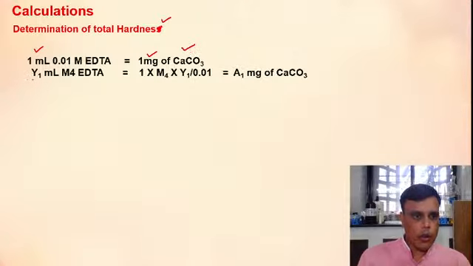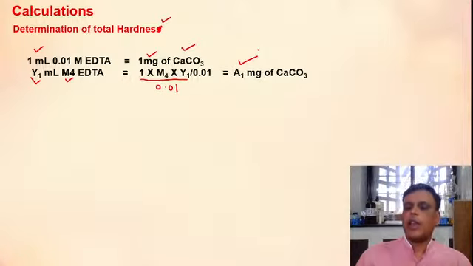Now here you have y1 ml. M4 molar, this molarity of EDTA we have calculated, so y1 ml of M4 molar EDTA will correspond to 1 into M4 into y1 divided by 0.01 molar milligram of calcium carbonate.